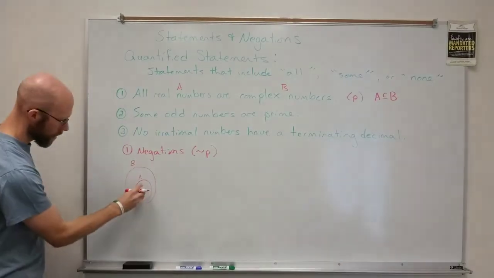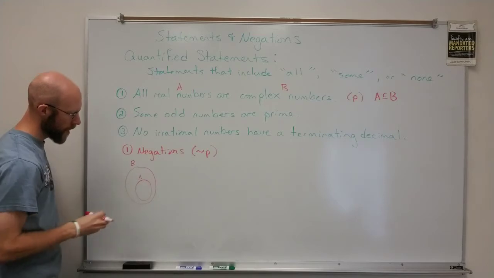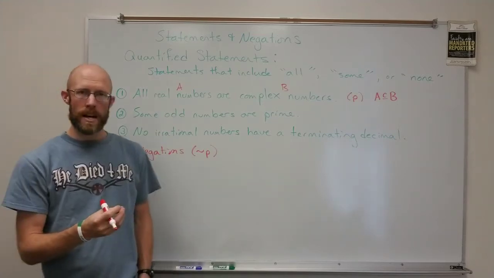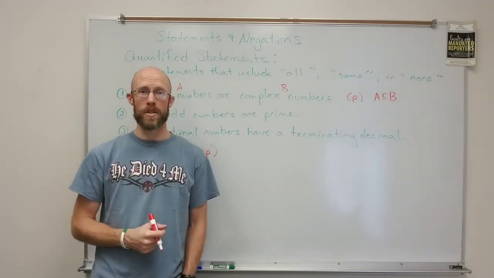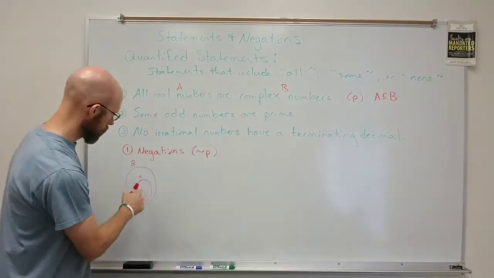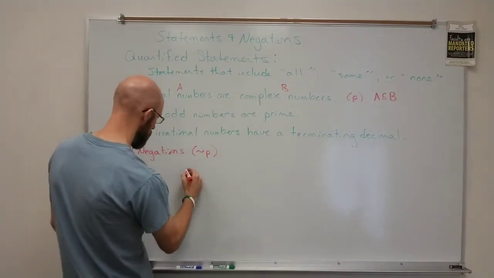Well, if you were to take this set A and slide it out, as long as it has some element outside of B, you've negated the statement. So as long as there's something in A that's not in B.